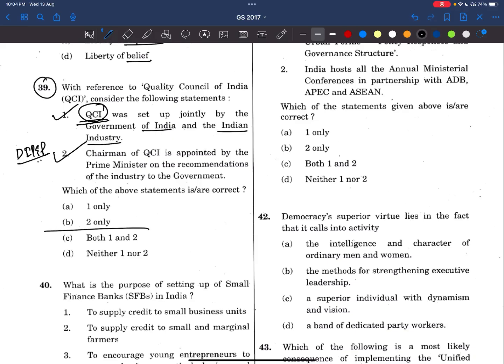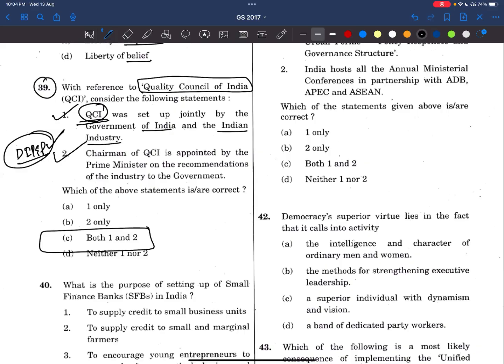Okay, see here, both these statements 1 and 2 are correct. Now what we have to do, we need to study about QCI and this department as well. This department will be giving reports, indices also. Please focus on that as well. We have already seen one question on that about the indices. I'm not repeating it again. Please try to revise.